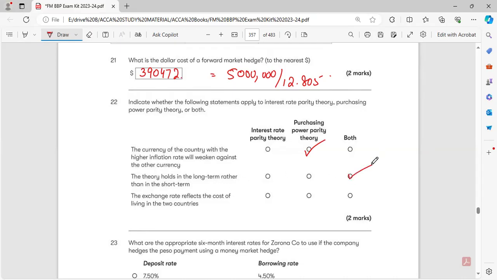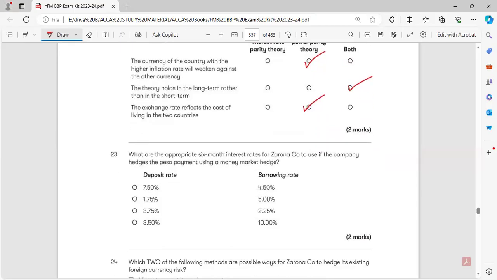Both of the theories are for the long term, not for the short term. Exchange rate reflects the cost of living in the two countries. Exchange rate is also telling us about the purchasing power, or we can say the purchasing power of the population of that particular country.